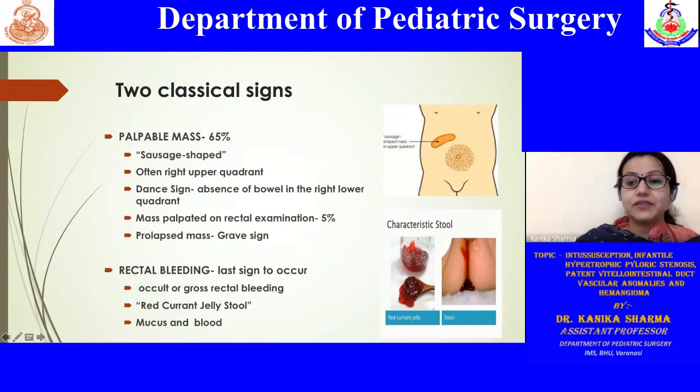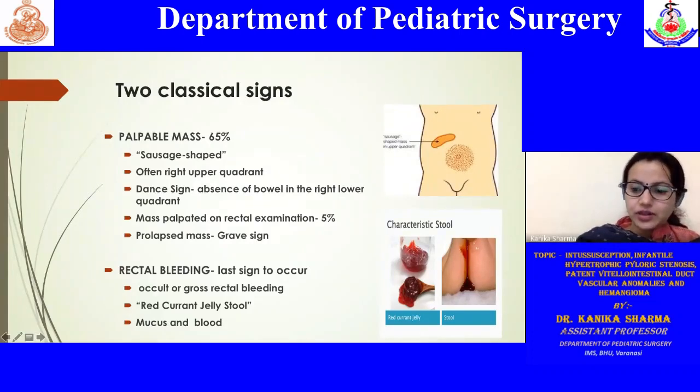If the mass is very large or comes onto the colonic part, then you may feel it in the per rectal examination. And if this mass is coming out of the body, then it's a very grievous sign. It suggests that a very large length of the bowel is a part of the intussusception, and due to this there may be a large area where necrosis is setting in.